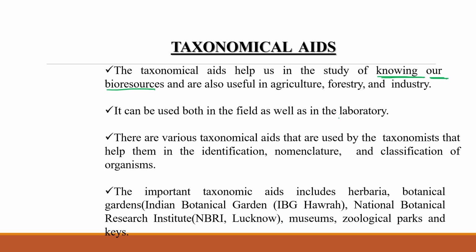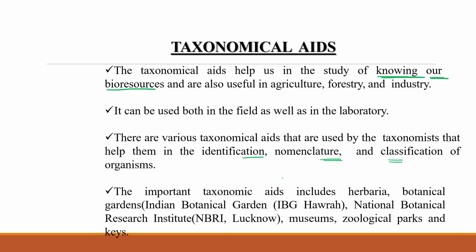They can be used in the field as well as in the laboratory. Taxonomic aids are used by a taxonomist to identify a plant species, an animal species, bacteria or virus, helping in their naming, nomenclature and classification.